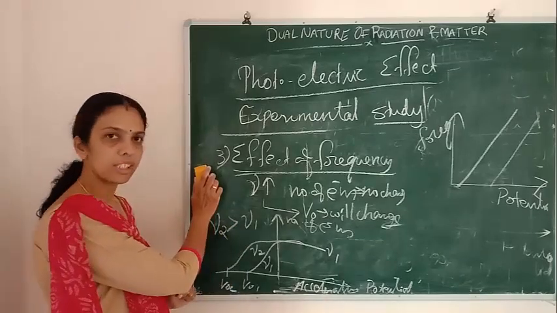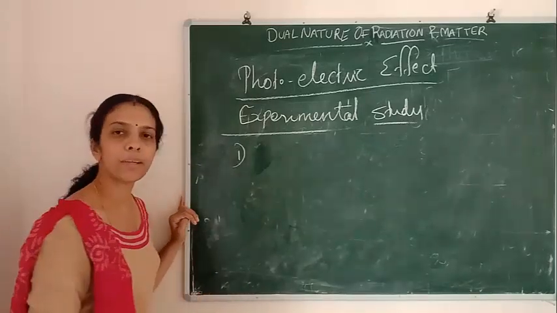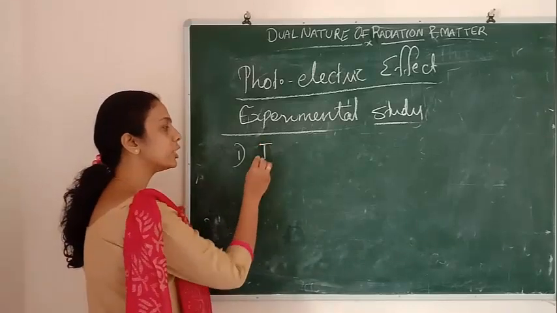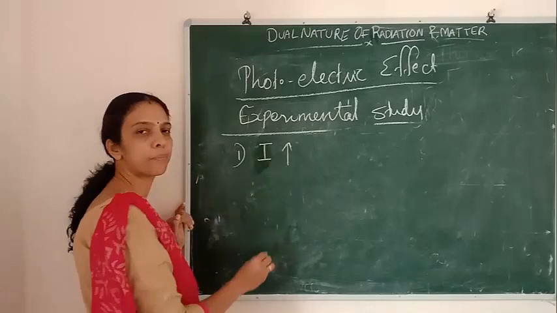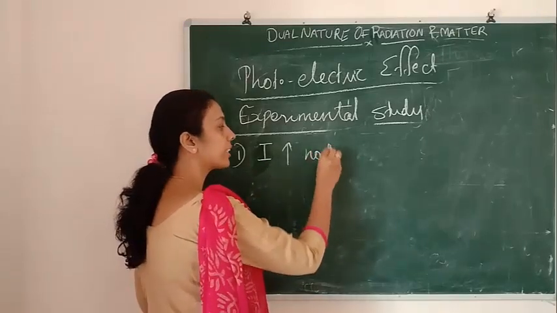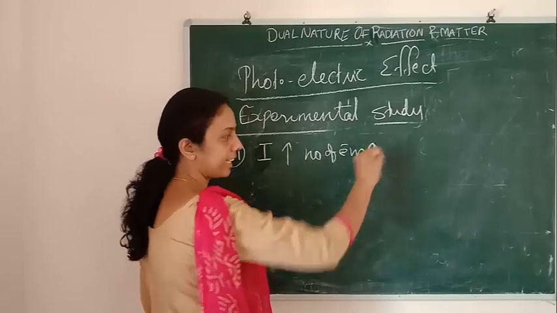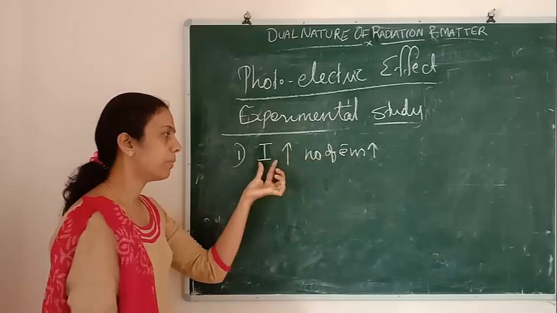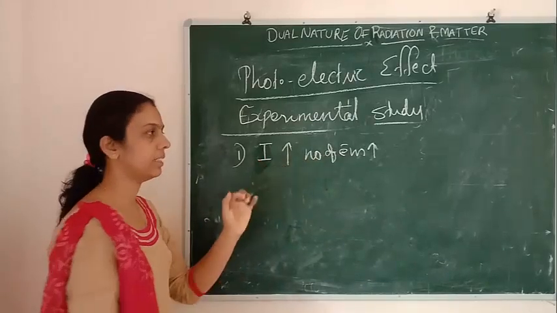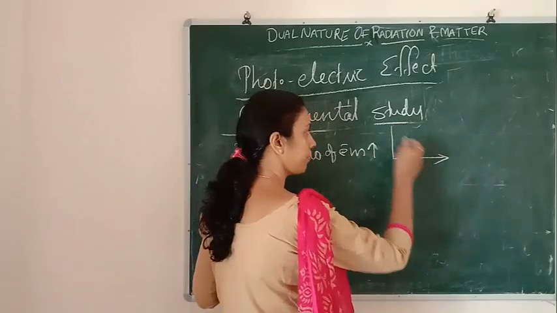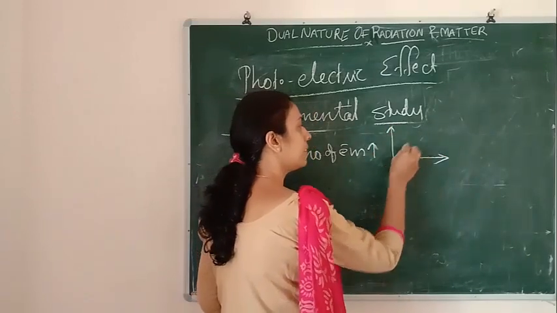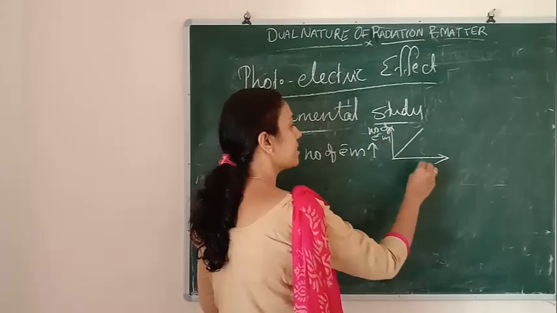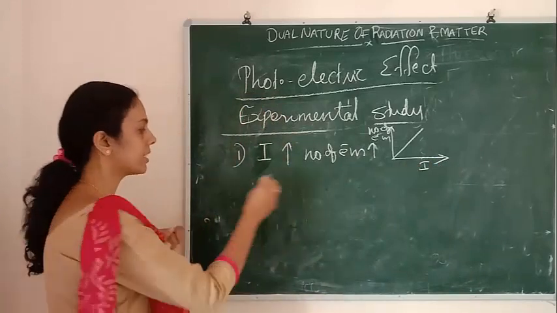So I'll tell everything once more. In the experimental study, what are the main points? As intensity of incident radiation increases, the number of photoelectrons emitted also increases. So the increase in the number of photoelectrons depends only on the intensity. Here, this is number of electrons and this is intensity. This will be the graph.